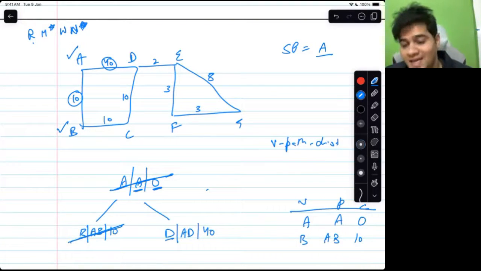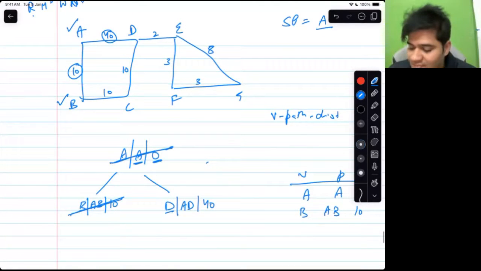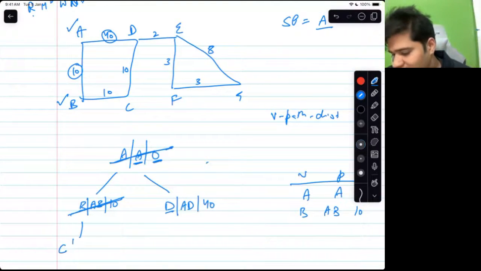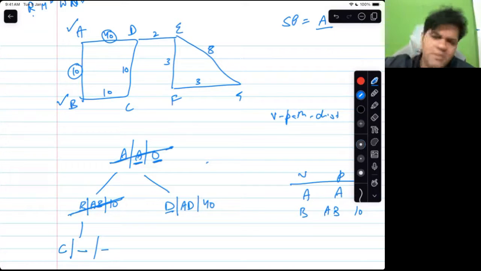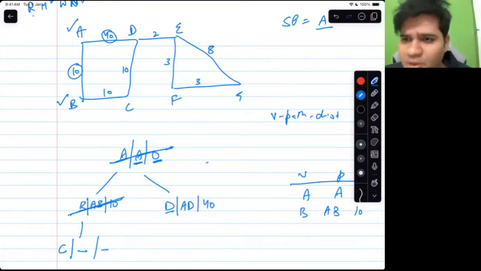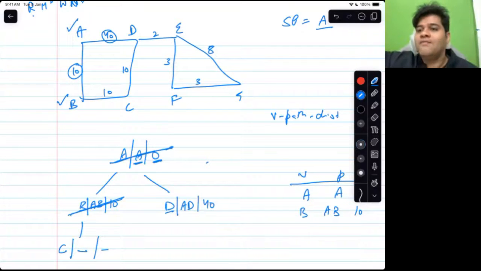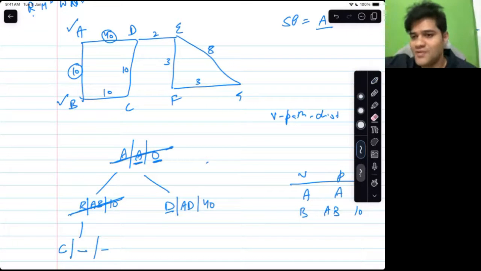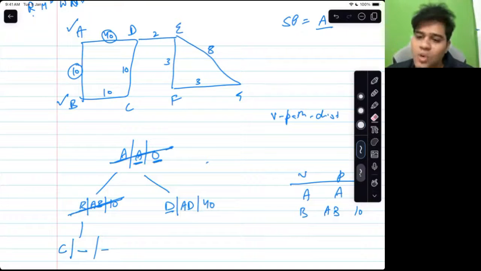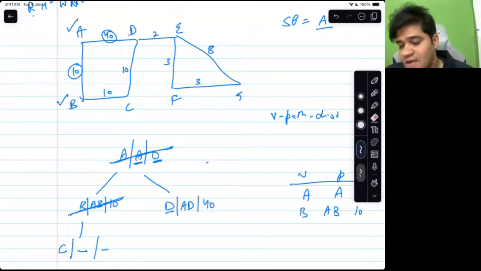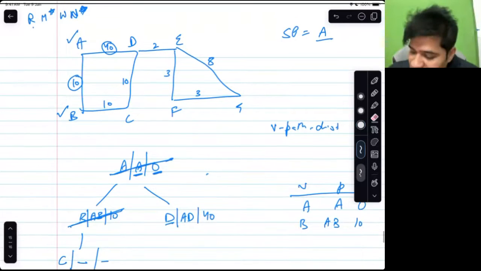So I will not add A. I will add C. And if I ask you, why did I not add A? A is already visited. Do we want to go back to A via the path ABA? Will ABA ever be shorter than A only? No. If I go to A via the path ABA, that will have a cost of 20, and just by standing on A, the cost is 0. So it does not make sense to revisit a node that has been visited. So C will have to be visited. That is why I'm adding C to the tree.